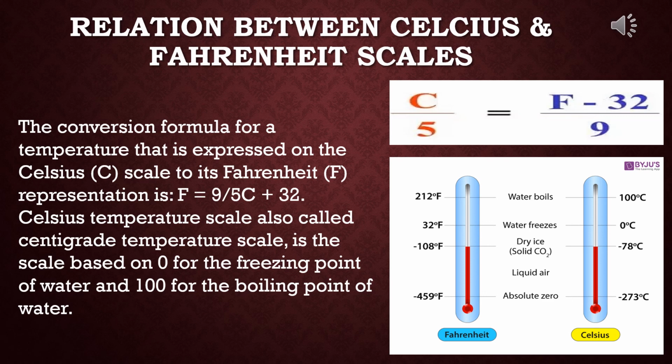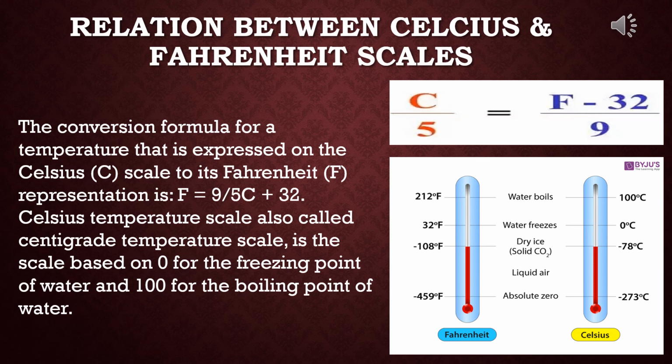How it is coming I am explaining, but before that see the diagram. Fahrenheit and Celsius scale: 0 degrees and there 32 degrees, here 100 degrees and here 212 degrees Fahrenheit. So if the readings of a temperature in the Celsius and Fahrenheit scales be C and F respectively, then the relation between them is given by C by 100. That means C by the fundamental interval is equal to F minus 32. Why? Because its melting point, or lower fixed point, is 32. That's why F minus 32.